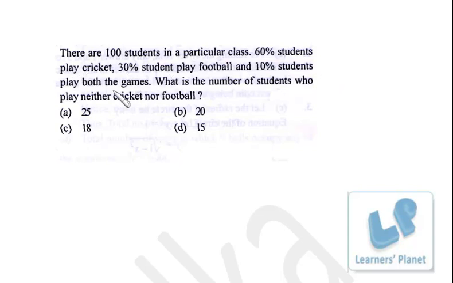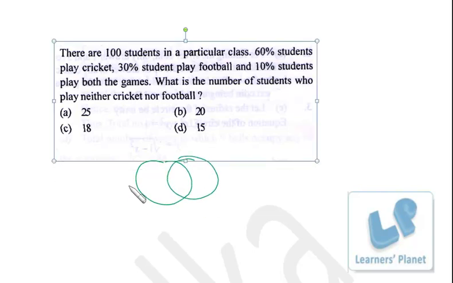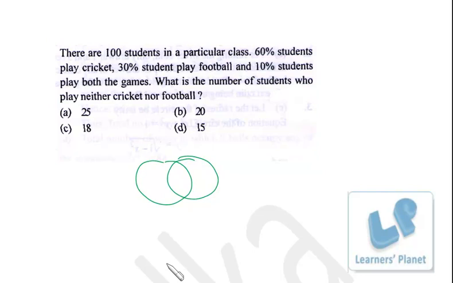What is the number of students who play neither cricket nor football? Now that's very simple. Easily from Venn diagram you can solve this. Suppose this is cricket, this is football. Now 60% students play cricket. First of all, we just have to find out this common data, 10% students, so it is 10 over here.